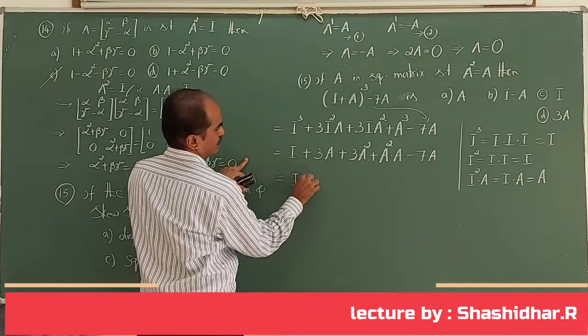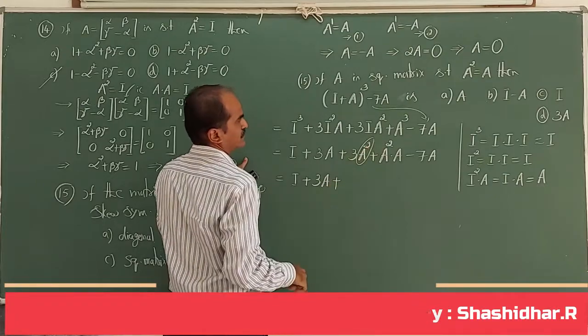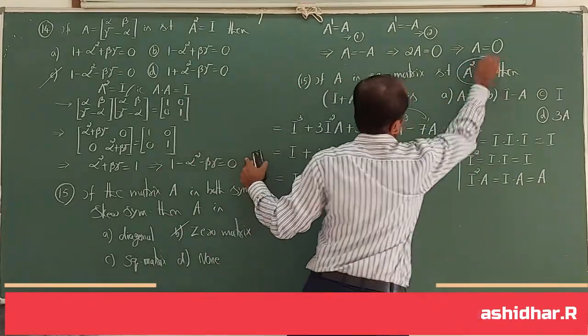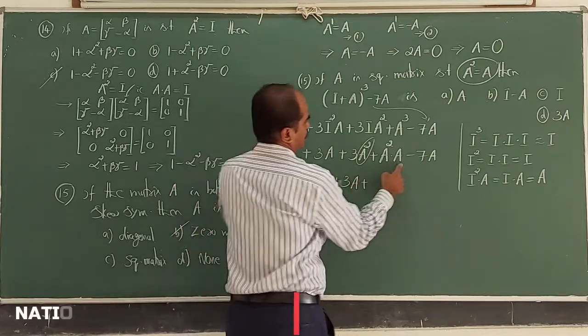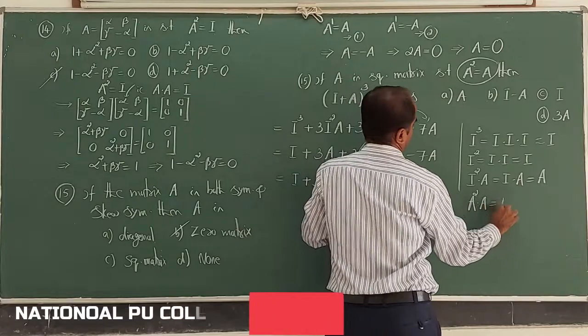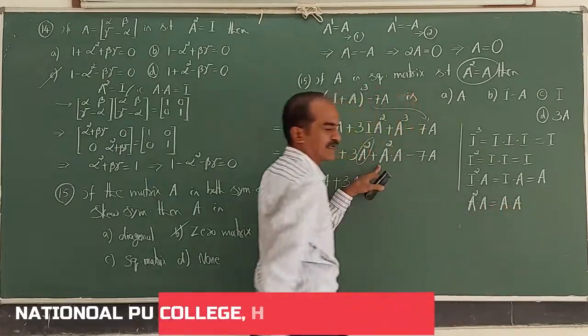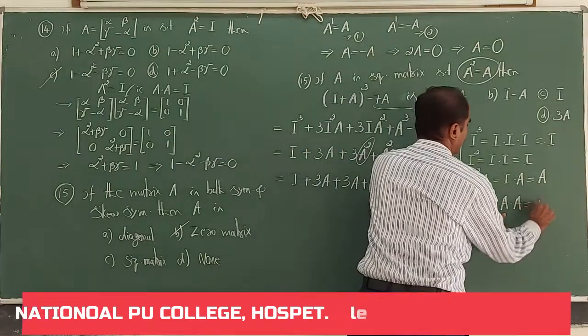It is I plus 3A plus, what is A square? A. So it is 3A, plus A cube is there, A square into A. What is A square into A? It is same as A into A, because A square is A. Again, what is A square?